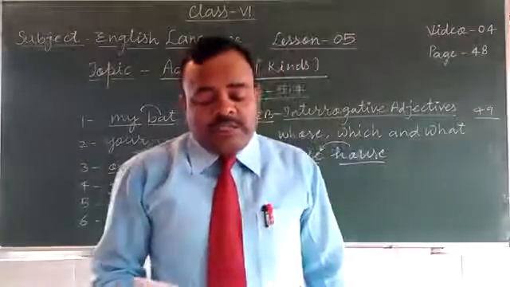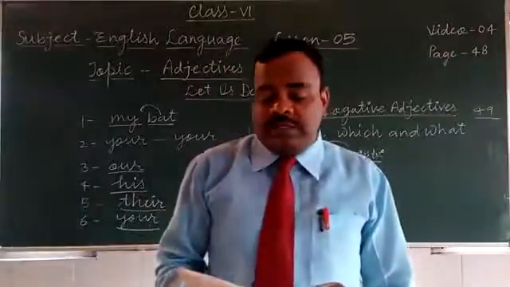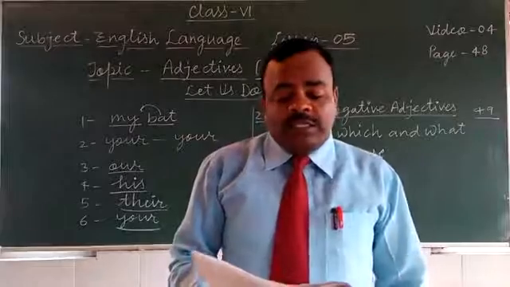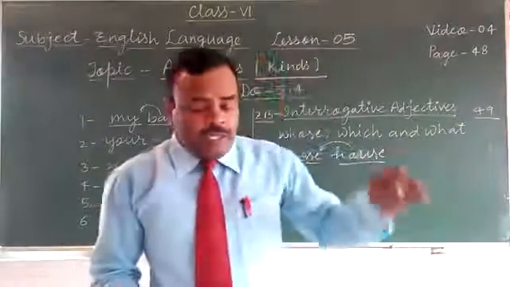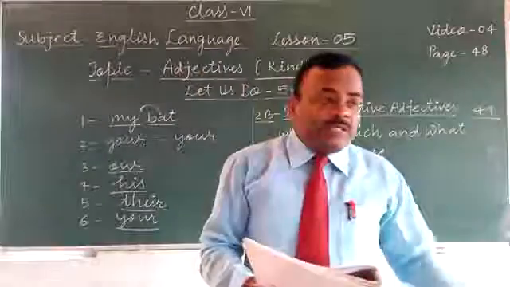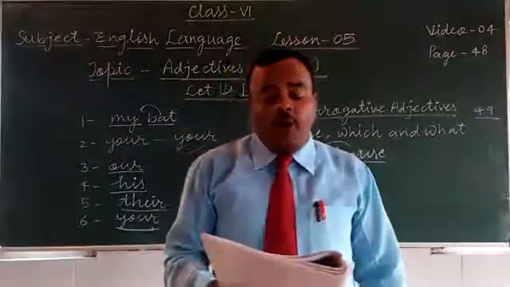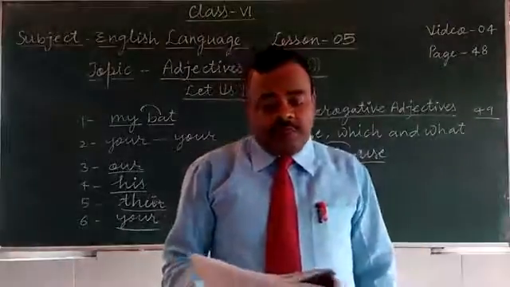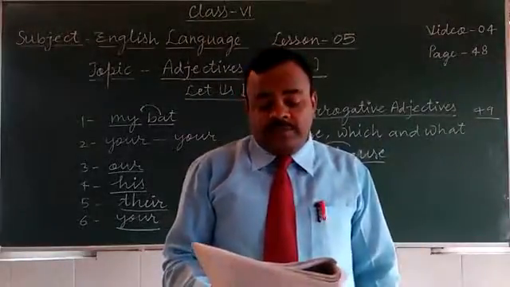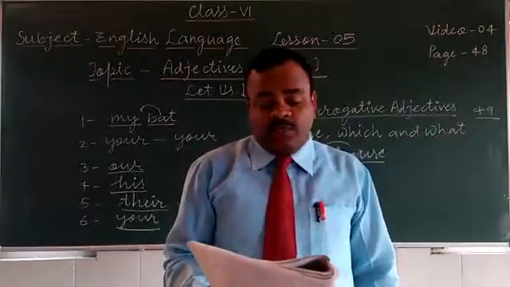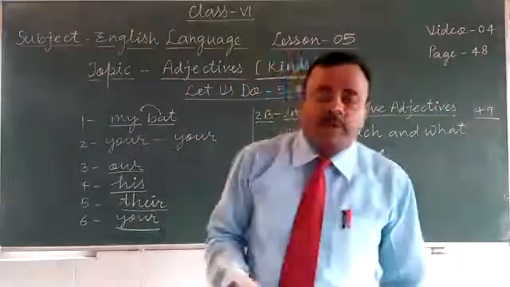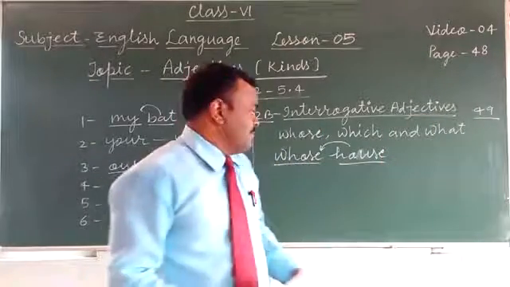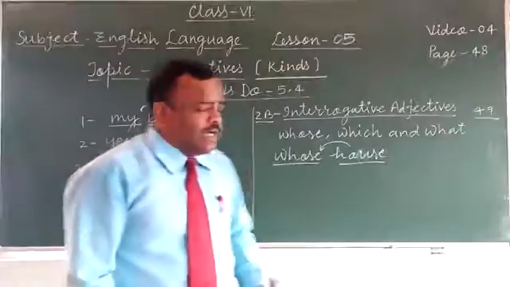B. Which points to nouns, showing limited choice. C. Demonstrative adjectives we will study later. Which seat is for me? It shows the pointed nouns. Seat is here a noun, and which is an interrogative adjective. What points to nouns, showing wider choice. What book do you want? What book? It shows the choice in a larger range. So they all are interrogative adjectives.